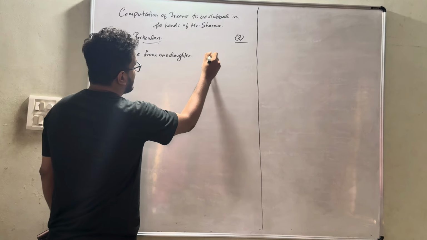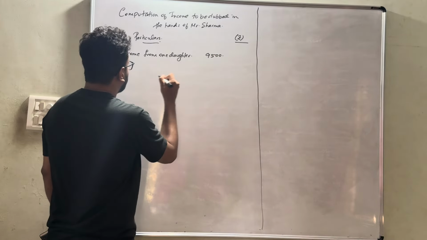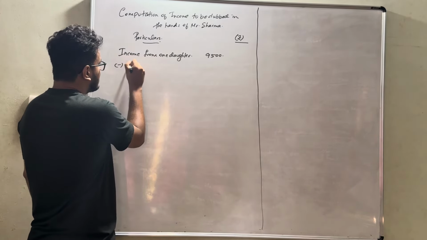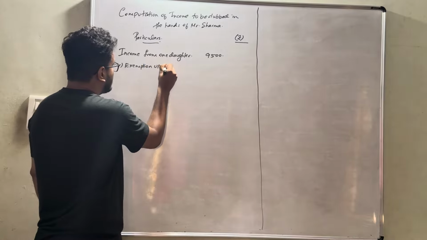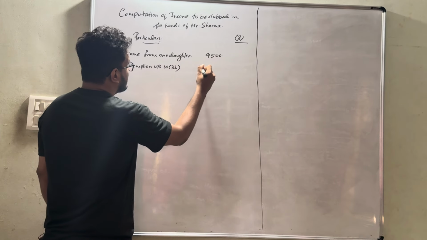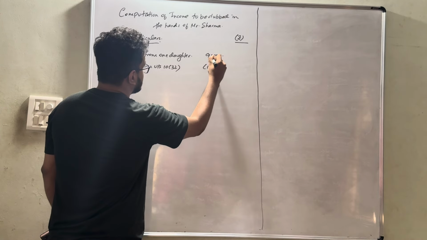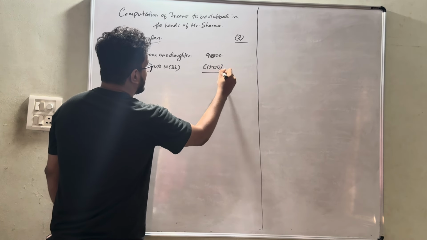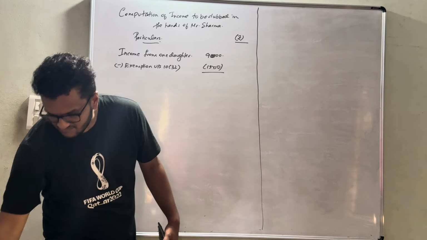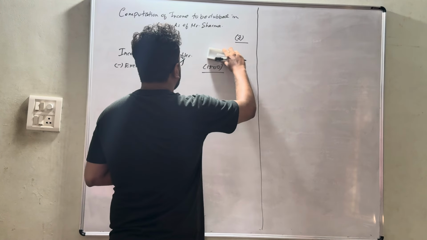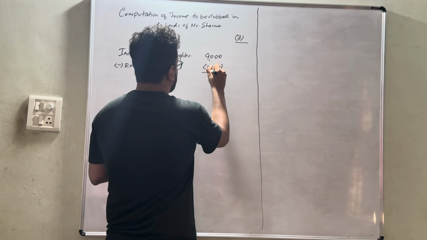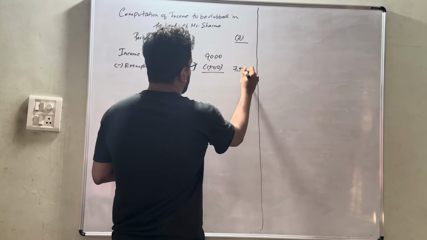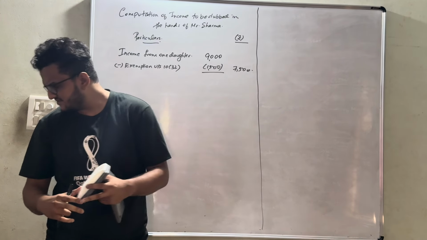that is 9,000, less exemption under section 10(32) of 1,500, that is nothing but 7,500.